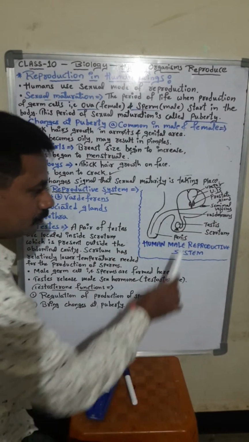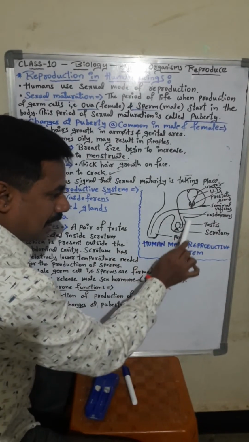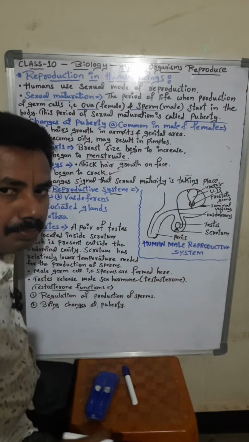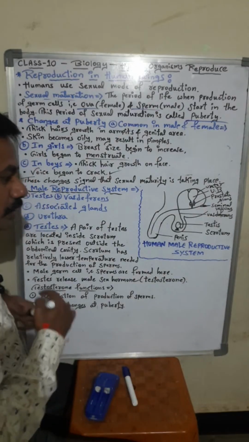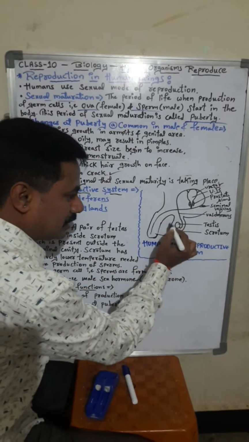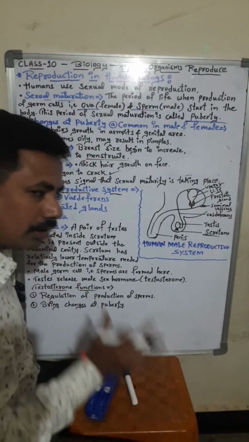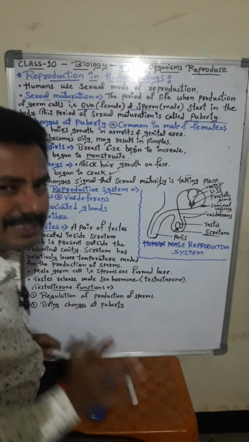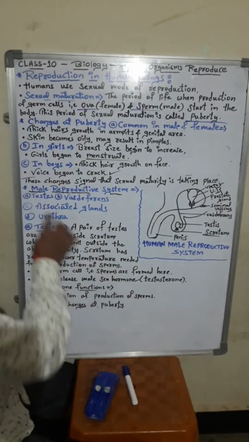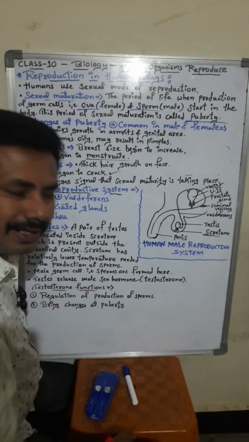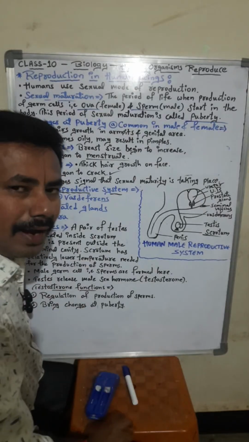This outside structure which is visible is known as the scrotum. What do we call it, students? The scrotum. The scrotum protects the testes. So what are testes? Testes are a part of the male reproductive system. Inside the testis, what happens, students?